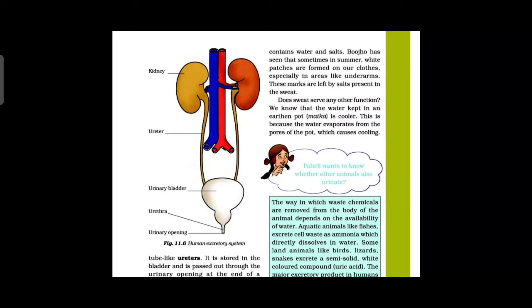The urine is stored in the bladder and is passed out through the urinary opening, at the end of the muscular tube called what? Urethra. We call that end of the tube the urethra. The kidneys, ureters, bladder and urethra form a what? The excretory system. These all help to remove the unwanted waste from the body, so we call this system the excretory system.